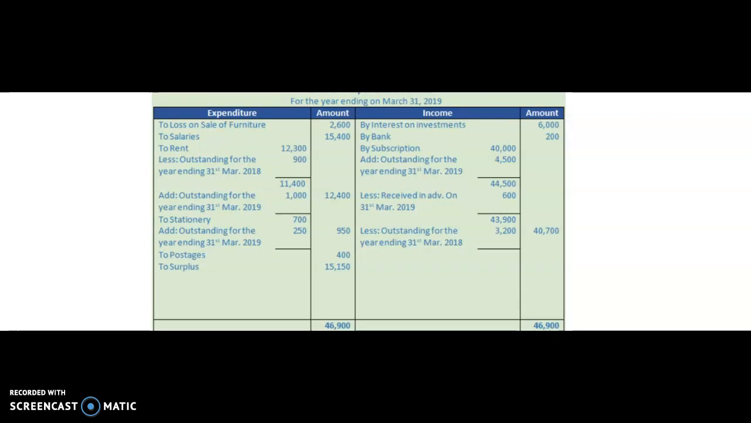40,700. Same way, 4 elements to be adjusted. Total subscription received 40,000. Add outstanding at the end 4,500. Less outstanding at the beginning 3,200. And then the subscription which is received in advance at the end of the year, that is 600, to be subtracted. Net amount to be shown in the outer column 40,700.